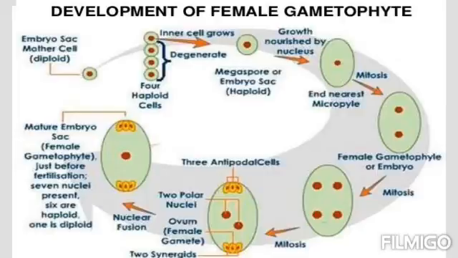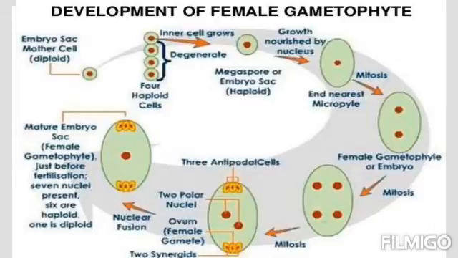The active megaspore grows and develops into the embryo sac, that means the female gametophyte. You can see the development of the female gametophyte. In the start, the embryo sac mother cell was a diploid cell. It undergoes meiotic division to make 4 haploid cells, which we call megaspores.